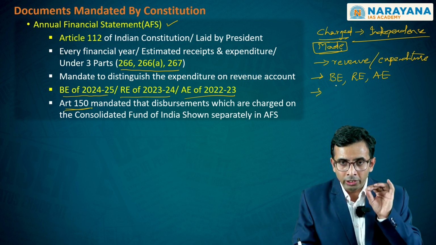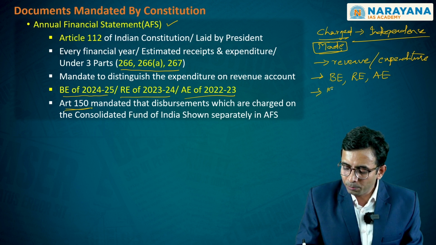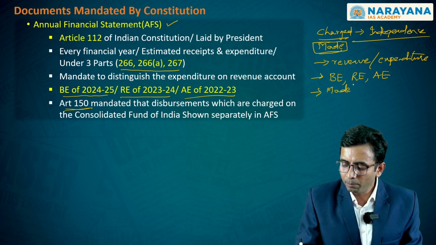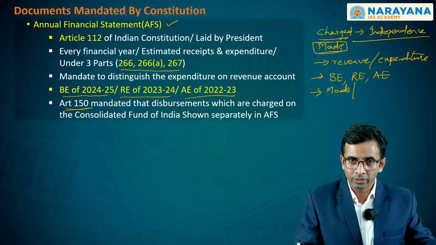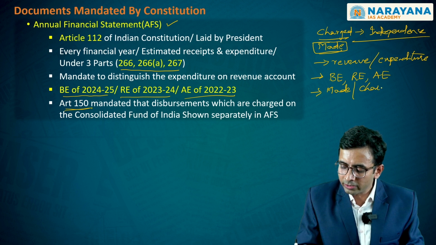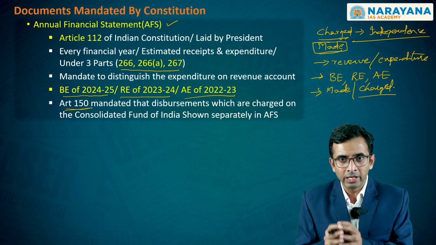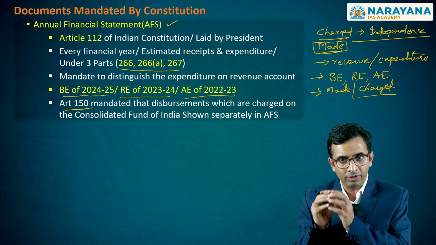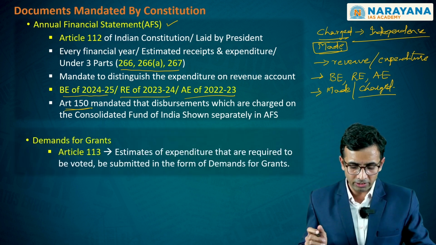Third, it also includes, as two separate components, what is expenditure made under the voted category, which will be subjected to voting on the floor of the Lok Sabha. On the other hand, you have what is referred to as charged expenditure, which should not be subjected to any kind of voting, in order to make sure that the independence of these offices, that is the financial independence of these offices, is maintained. This is the first thing.